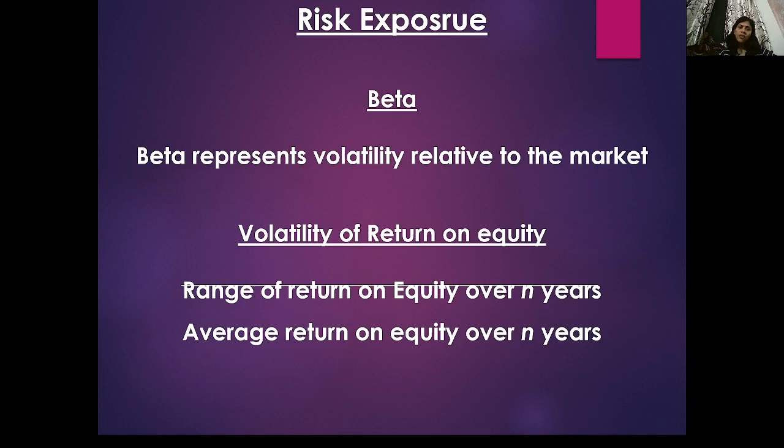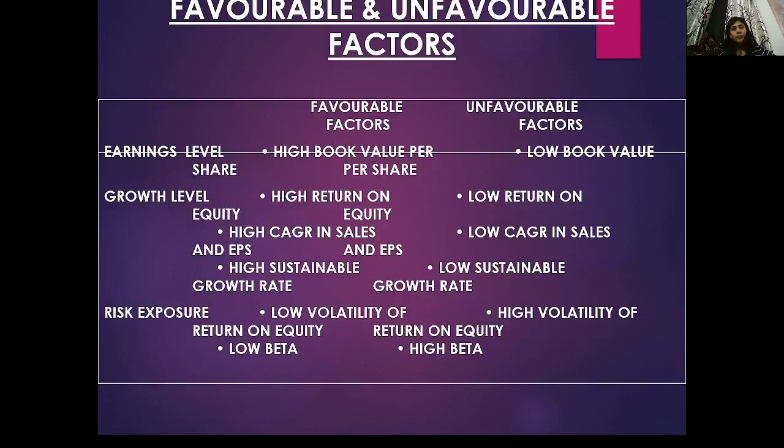Risk exposure: beta is your volatility, which I will discuss in the next class. How beta will affect risk, the volatility of return on equity, the range of return on equity over a year and the average return on equity over a year. These are the favorable and unfavorable factors. Favorable is a high EPS and high book value per share; unfavorable is low book value per share and low EPS.